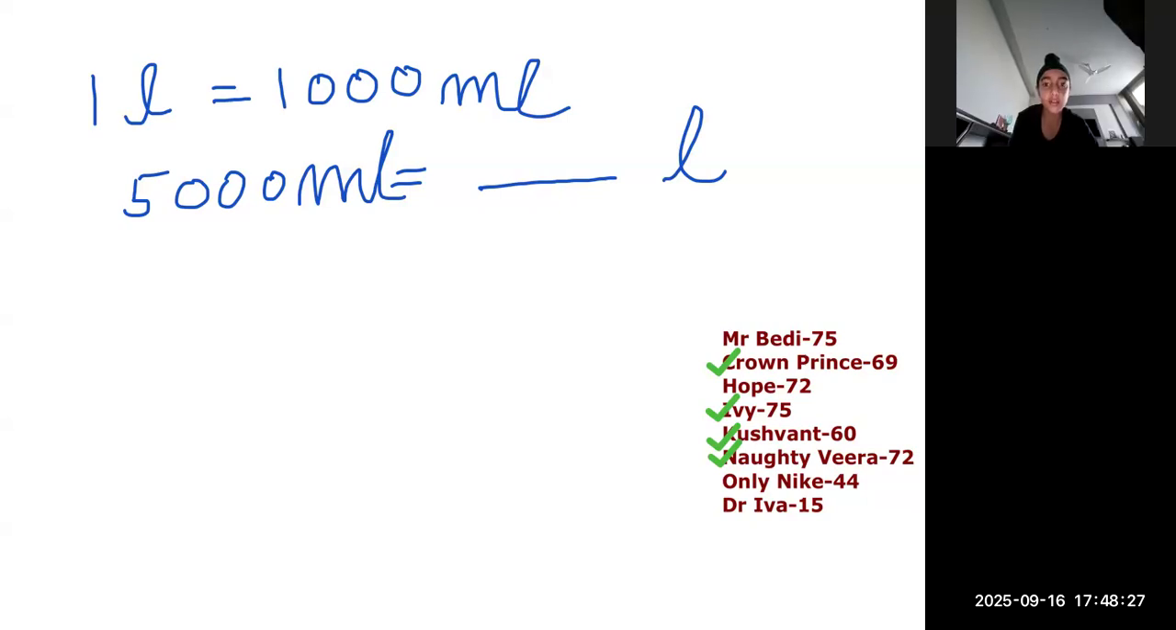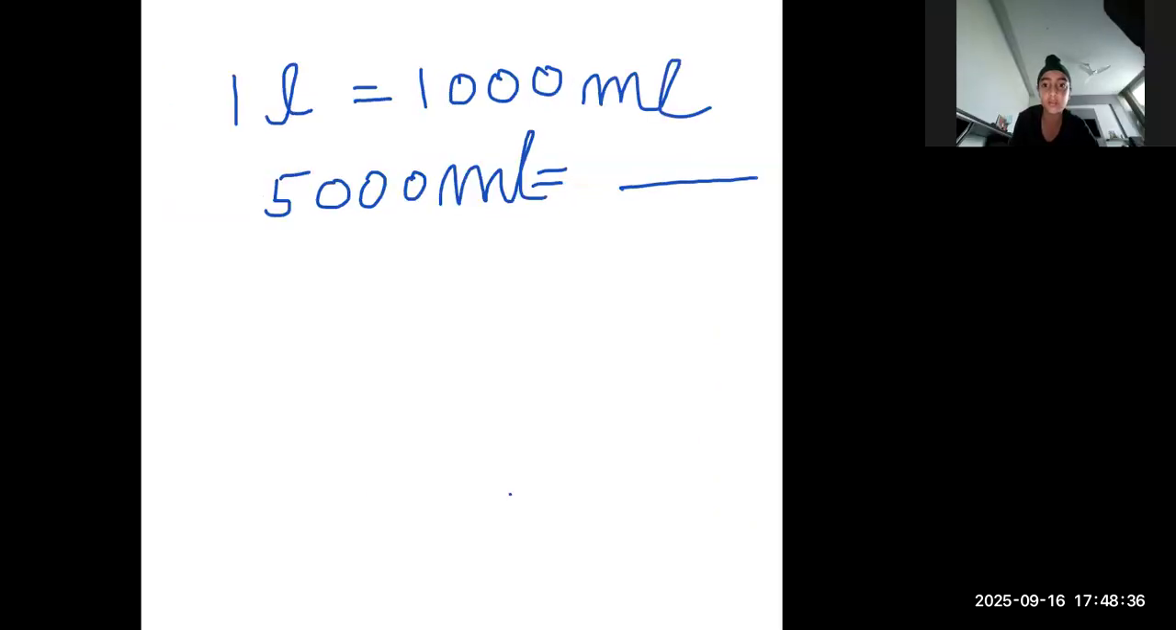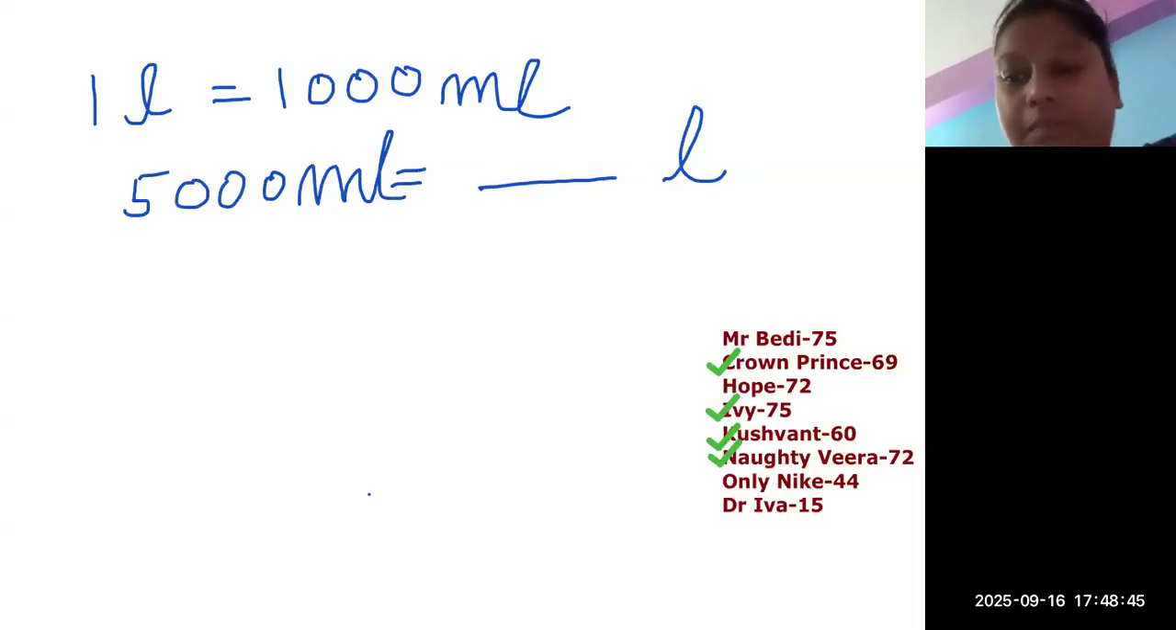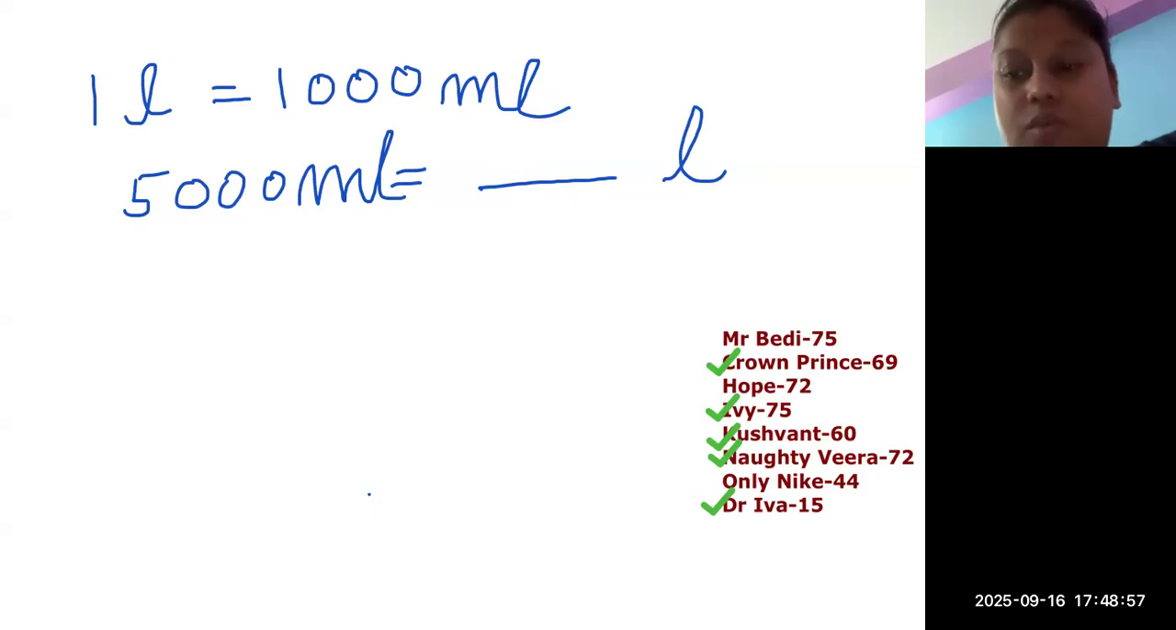Ma'am, I cannot send the answer. Why? Ma'am, there is a technical issue, I think. But I know the answer. Ivan has sent the answer to me. Eva has sent the answer to me. Eva, your answer is correct. Ma'am, can I speak the answer? Hold on, hold on. Let everyone do it. Then you can speak. Nike is remaining. Let Nike also answer. Then I will ask you.